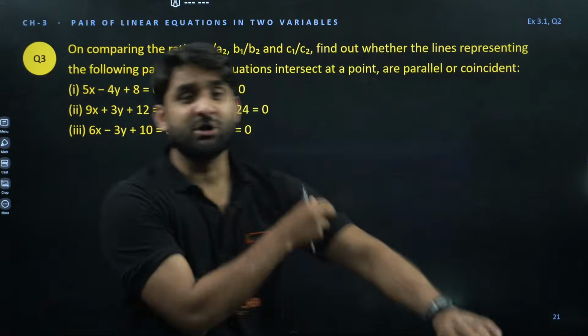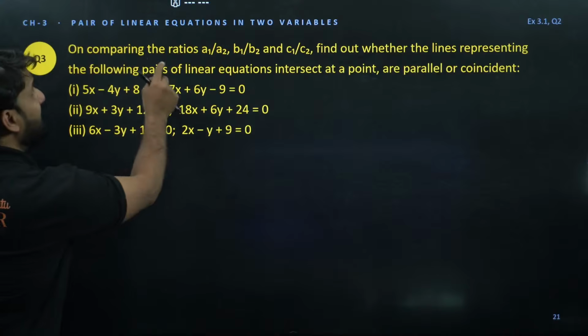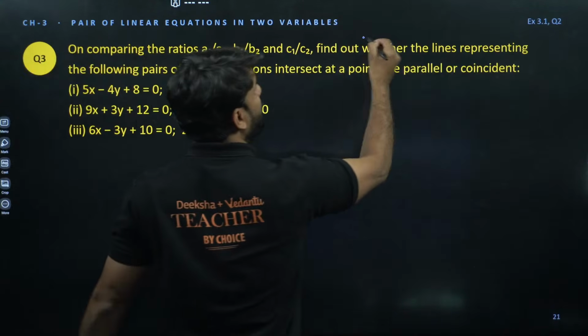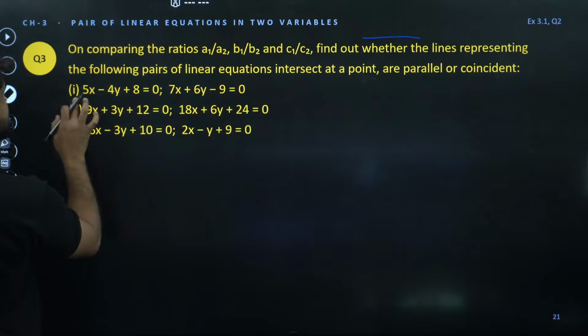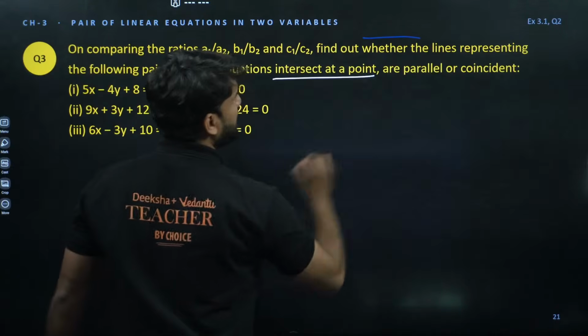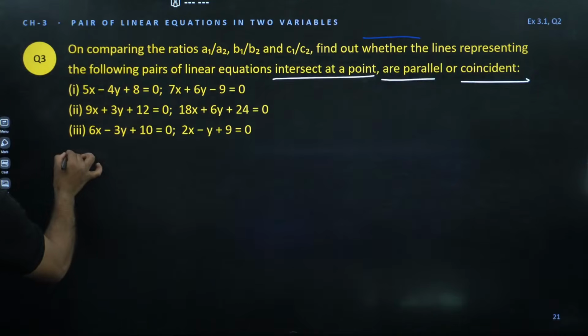So look at question number 3 here, champions. On comparing the ratios A1 by A2, B1 by B2 and C1 by C2, find out whether the lines representing the following pair of linear equations intersect at a point, are parallel, or are coincident. I'm solving the first question here.